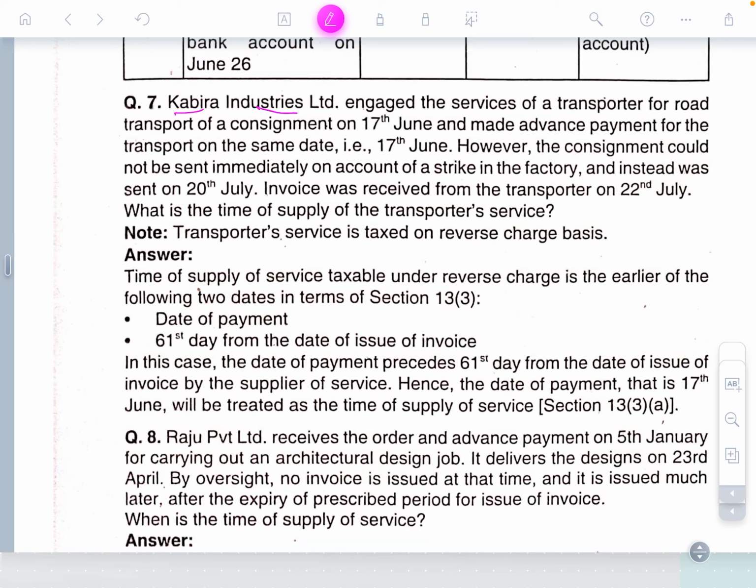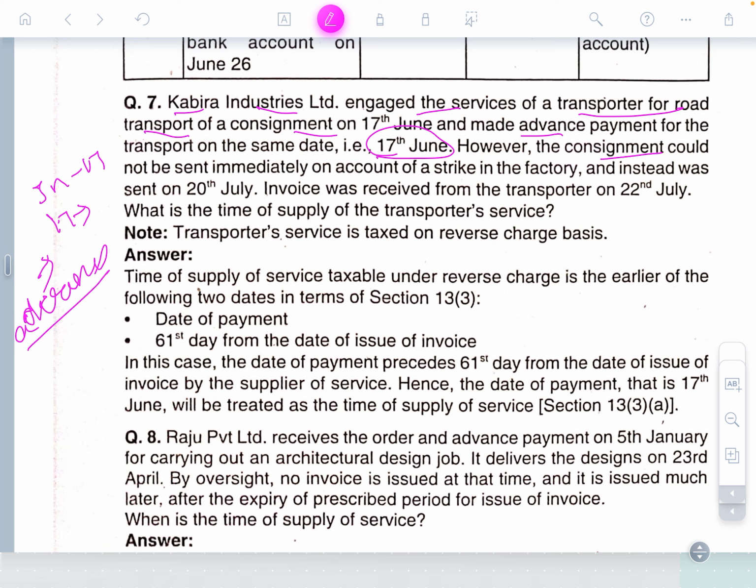Kabira Industries is engaged in the service of road transport of consignments. On 17th June, it made an advance payment to the transporter on the same date. So on 17th June they received the advance. Okay.